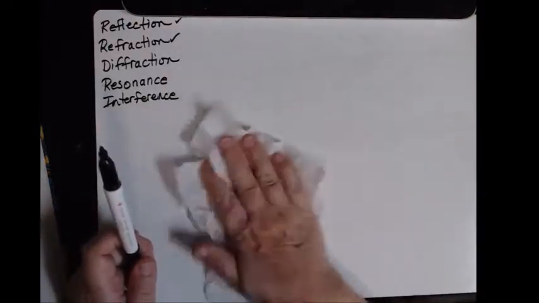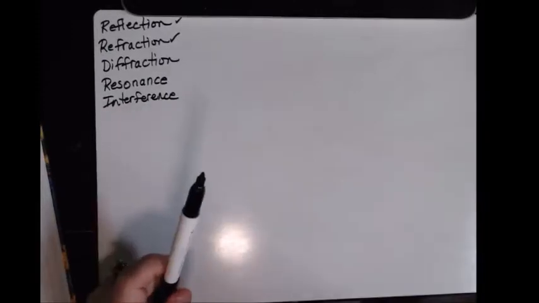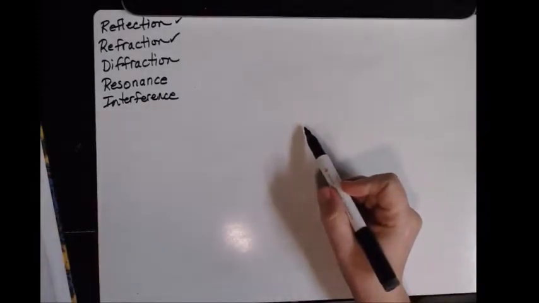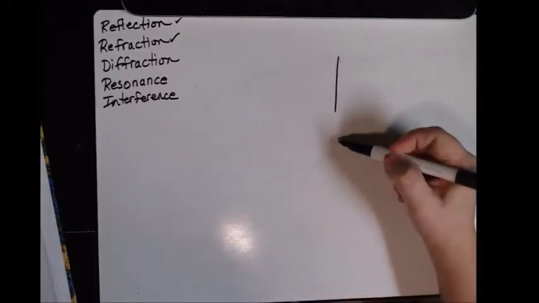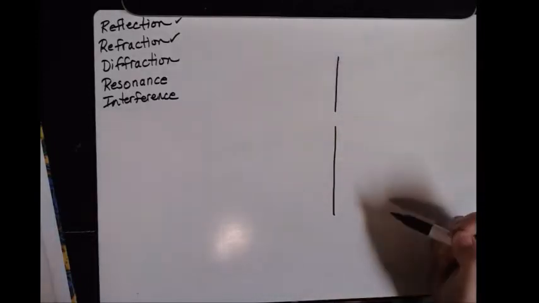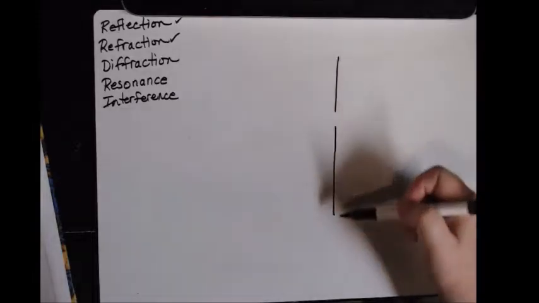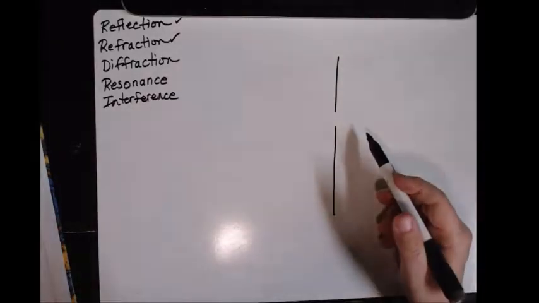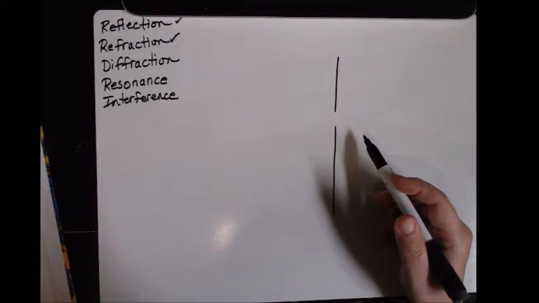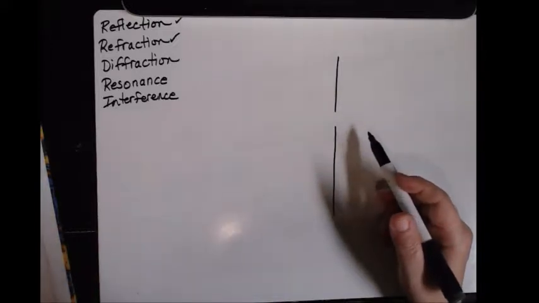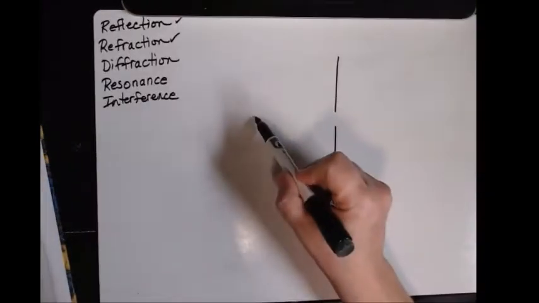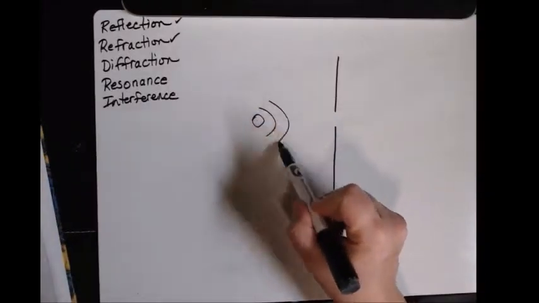Okay, so let's talk about diffraction. Diffraction is kind of interesting. So let's say I have this sheet here with a slit in it, and the easiest example, honestly, is to look at water. We did one of the simulations of this in class. So let's suppose I drip water in here, and so I have these spreading ripples.